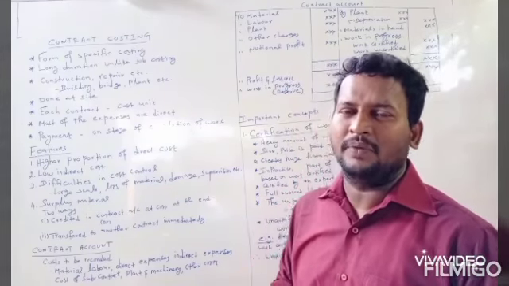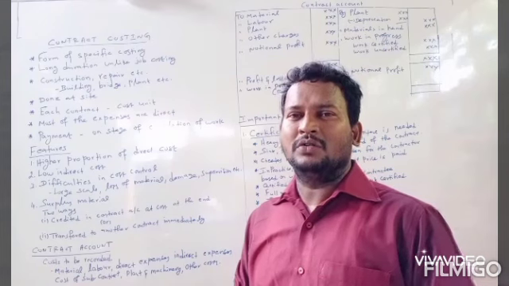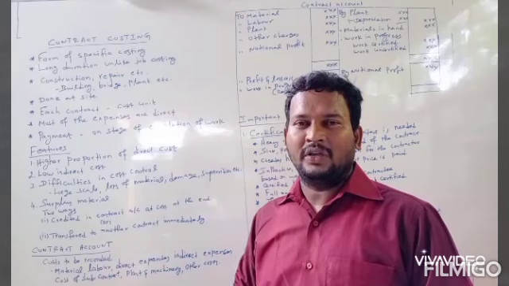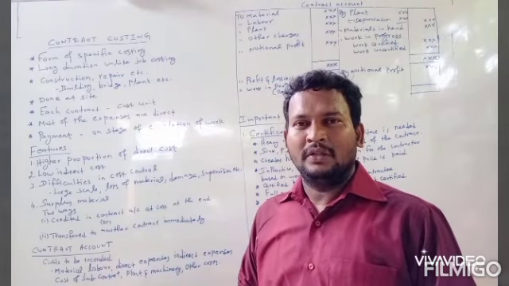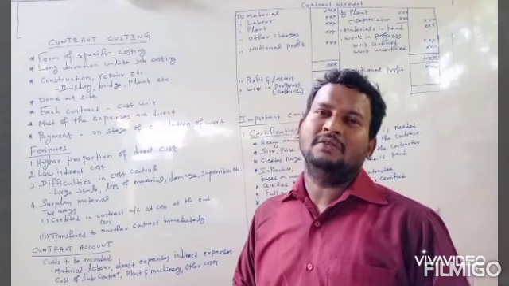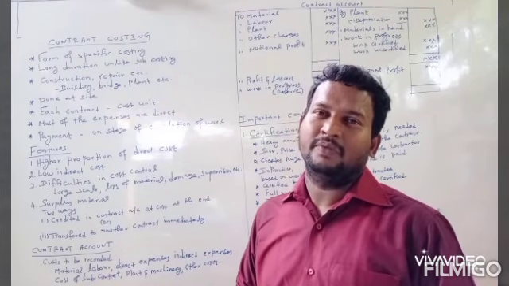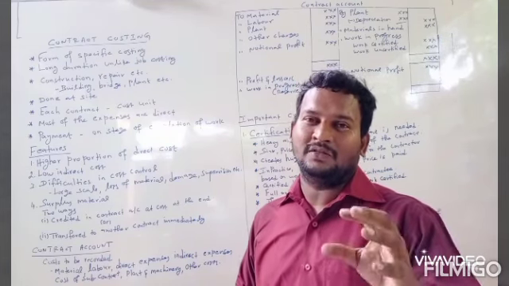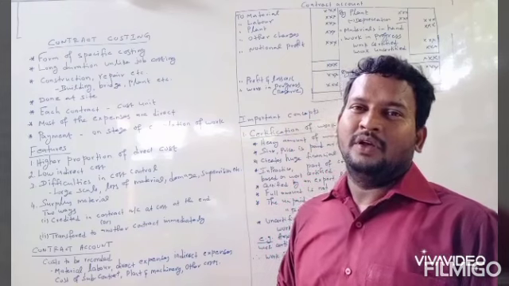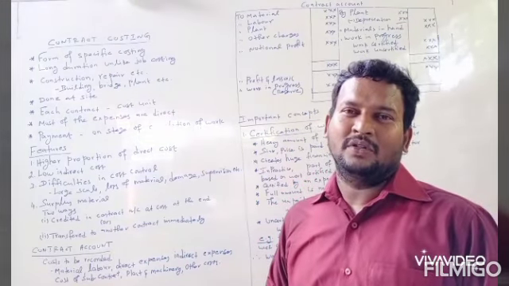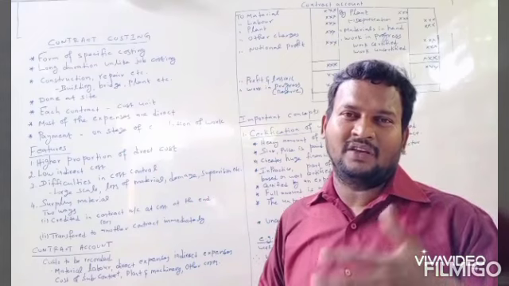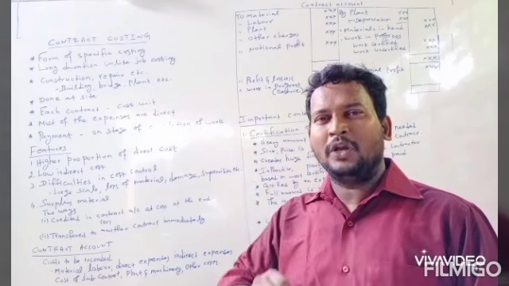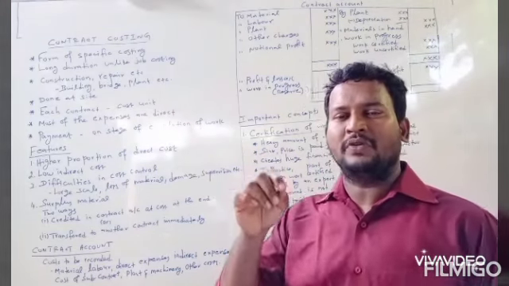But in case of contract costing, it is very difficult to do cost control because it is very large scale. So there may be wastage of materials, there may be damages, and contract costing is mainly dependent on labor, because constructing a building for a contract means we have to spend more on labor. Hundreds of laborers will be working at the site. They are unskilled, so they should be properly supervised. So supervision expenses must be incurred.